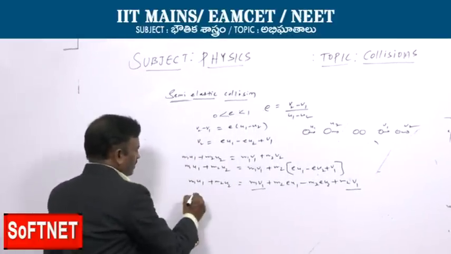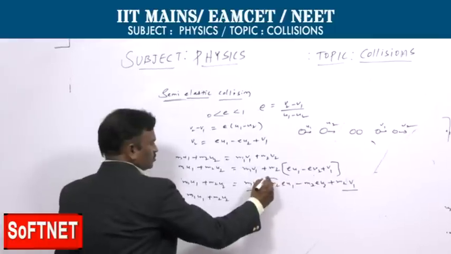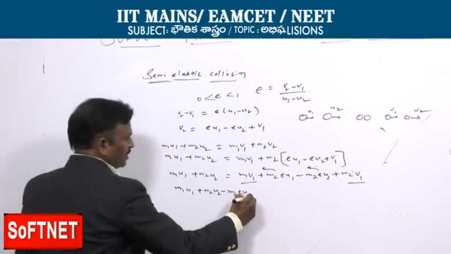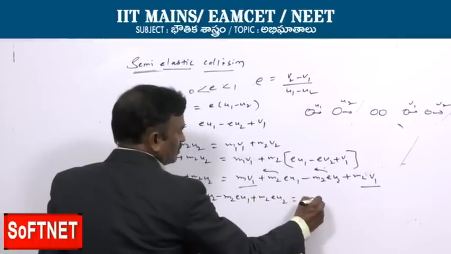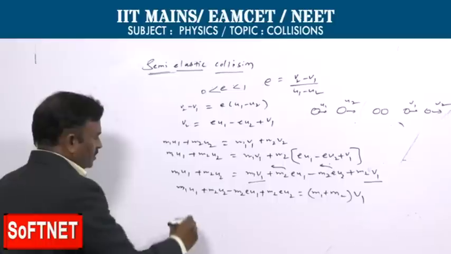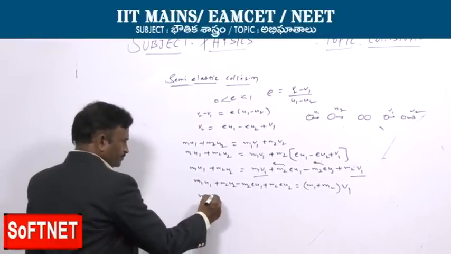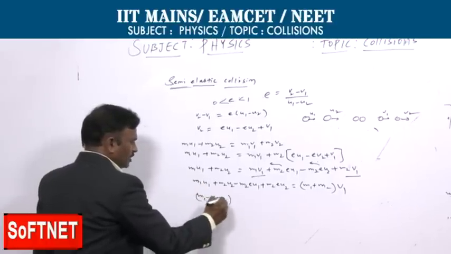Now, M1 U1 plus M2 U2, these two terms we send here, minus M2 e U1 plus M2 e U2 is equal to (M1 plus M2) into V1. Taking U1 common, we get (M1 minus e M2) into U1.